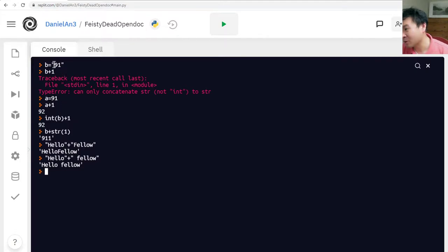So because 91 has quotes surrounding it, Python no longer thinks of this 91 as the value of 91, but as a sequence of letters 9 and 1. And then you're putting another 1 next to it, so it's 911. So it's just like this. B plus 1 gives you 911. Okay?